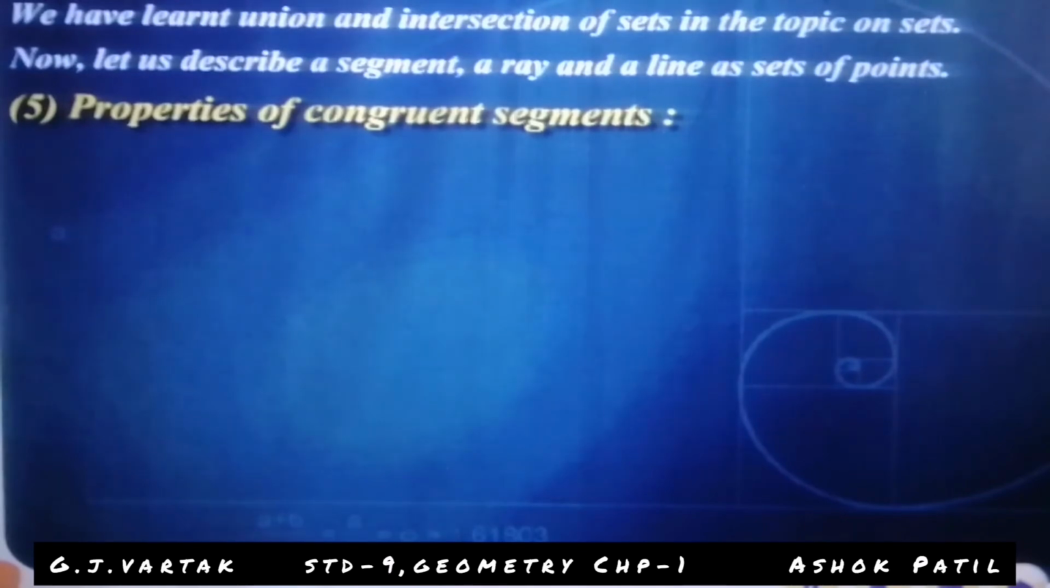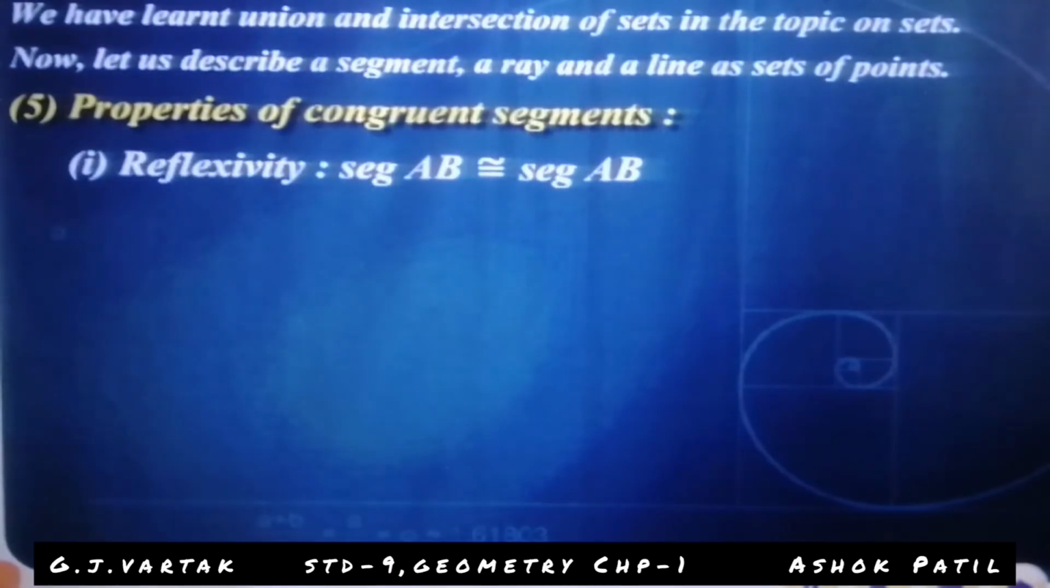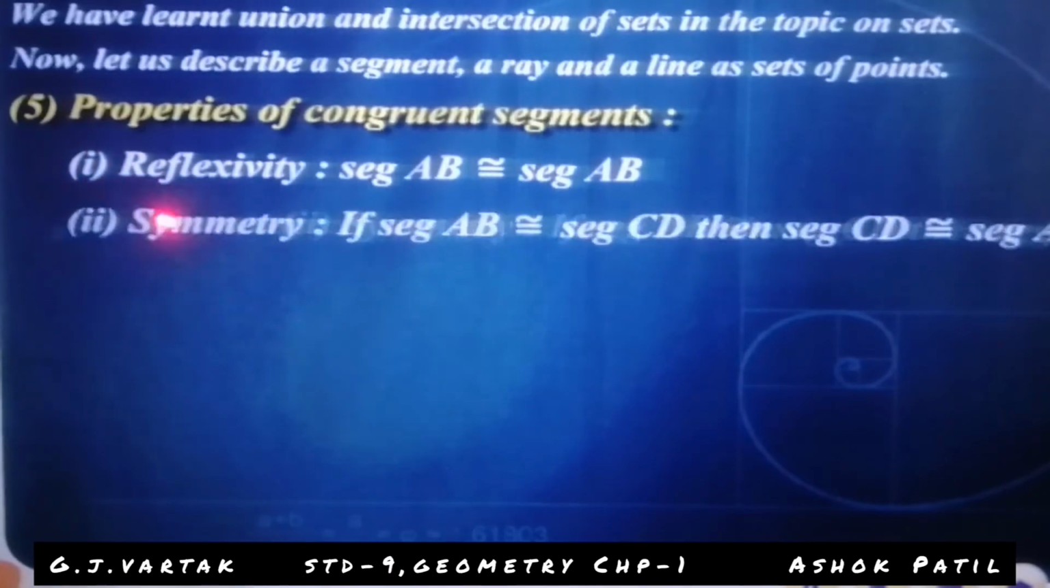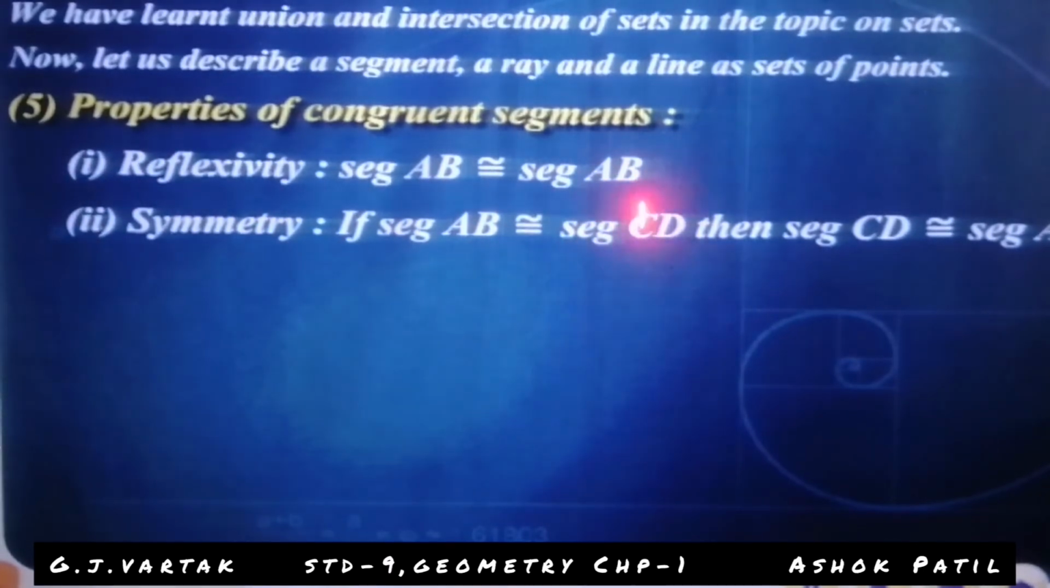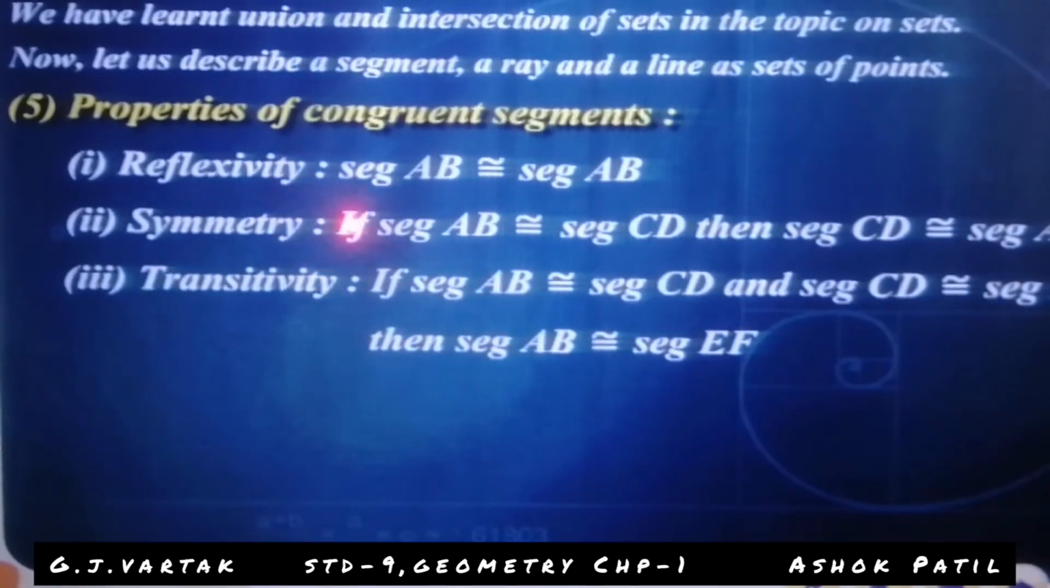Properties of congruent segment. Reflexivity: segment AB is congruent to segment AB. Symmetry: if segment AB is congruent to segment CD, then segment CD is congruent to AB. Look here, if AB is congruent to CD, then CD is congruent to AB.